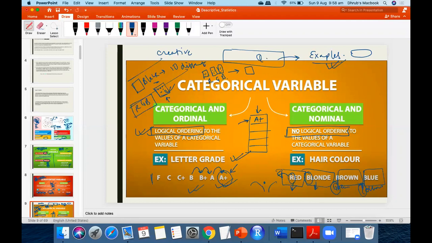Add a weight, as in, let's say red, green, and blue, the higher the order, the more people are associated with it. Let's say more people have red hair, fewer people have blue hair, and somewhere in between is green. No, that doesn't qualify for being ordinal. Okay, you understand?